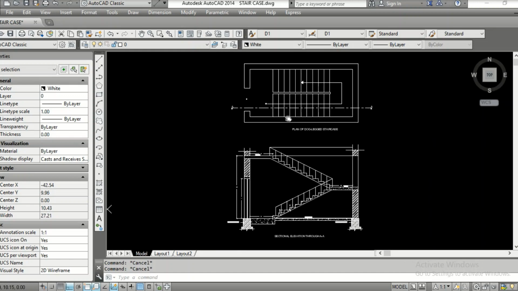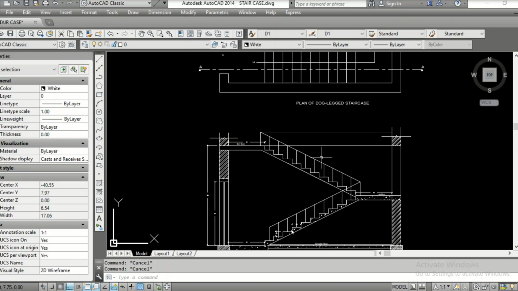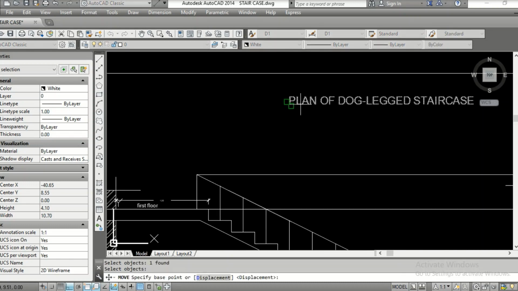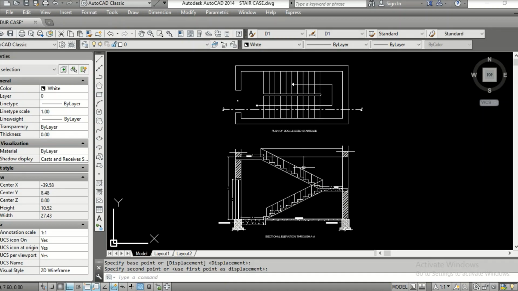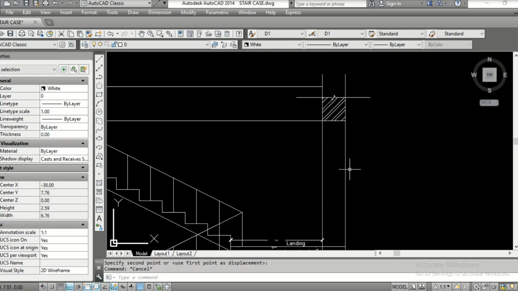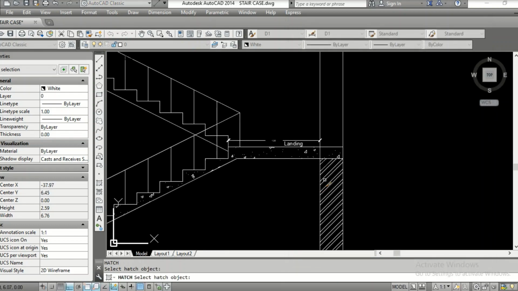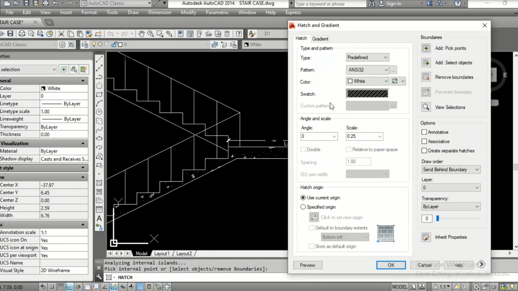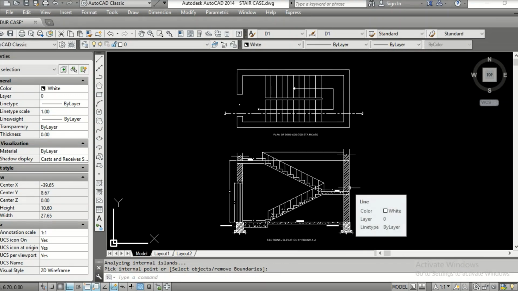Okay. So this completes your staircase, cross section, and the plan. If something is missing here, you can always go and say inherit properties. Just copy this and place it here. Finish. So this completes your dog leg staircase plan and sectional elevation.